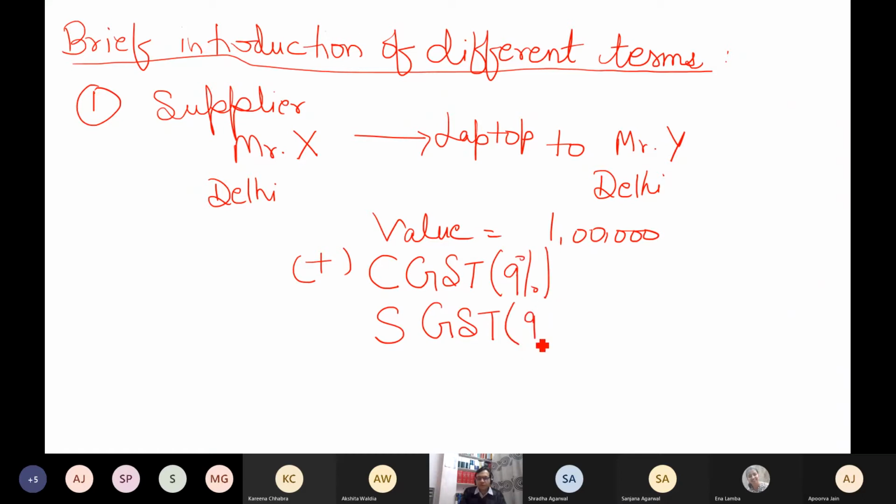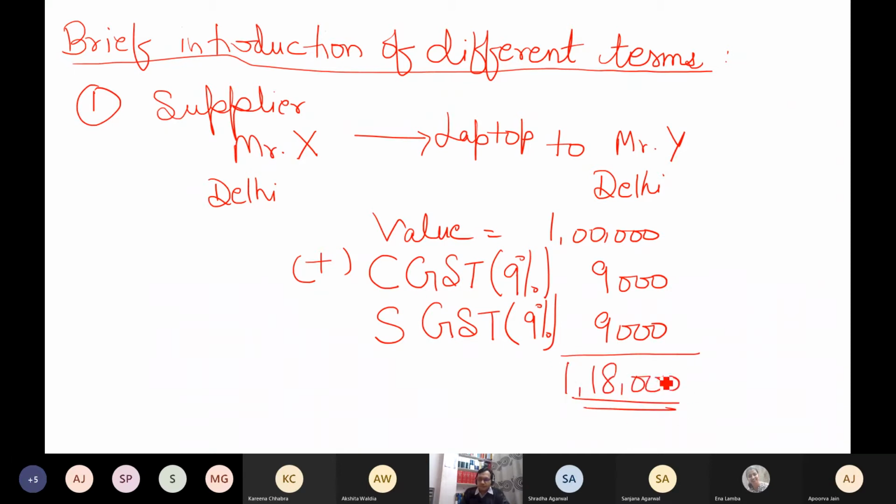This is one thing you must know, that the rates are equal. So 9,000 and 9,000. What do I mean by S? State government. So this 9,000 will go to whom? Delhi government. And this 9,000 of the center goes to whom? Center government.